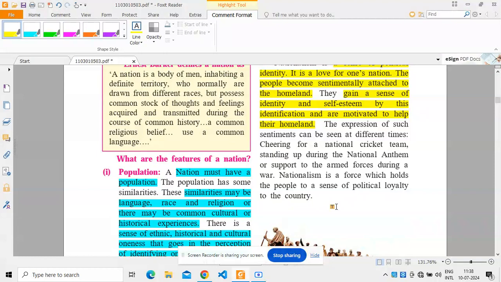This sense of belongingness gives importance to being Indian. So nationalism is a force which holds the people together, or the sense of political loyalty to the country.